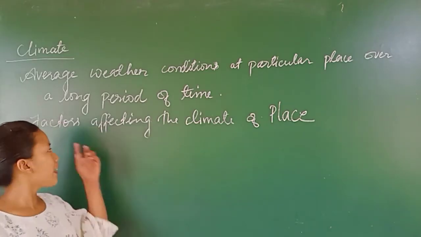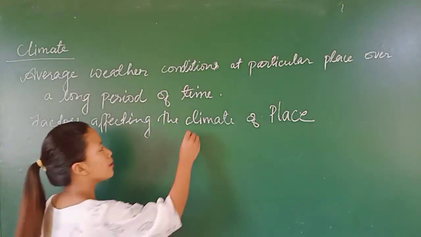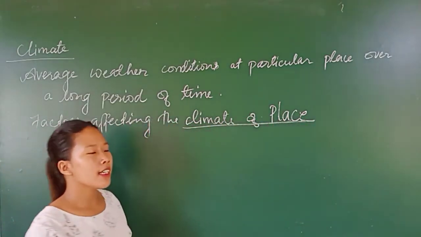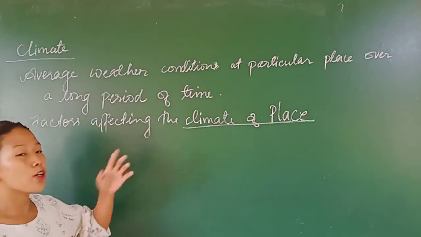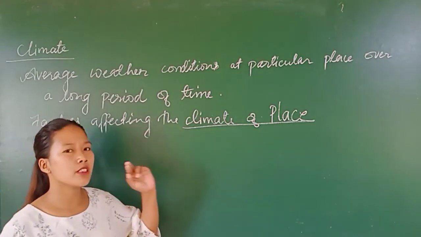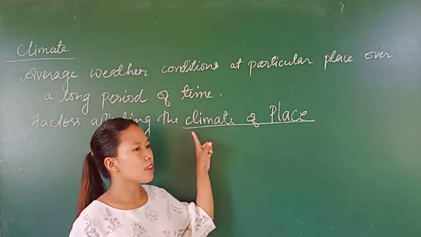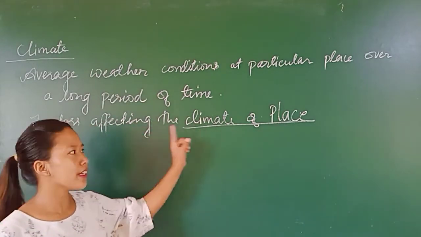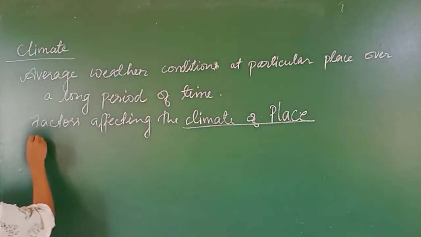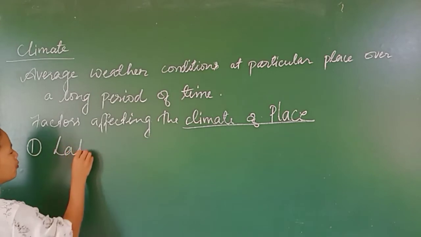Now let us see the factors affecting the climate of a place. Earlier one was factors affecting the climate of the earth, but now we will study about the climate of a place. Factors affecting the climate of a place. So the first one is latitude of a place.